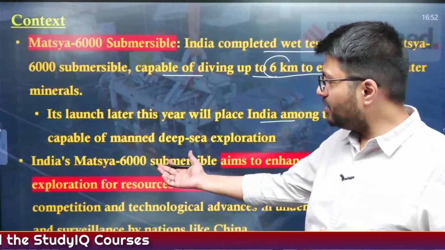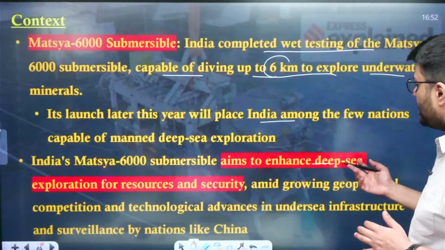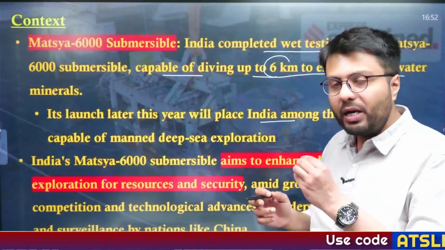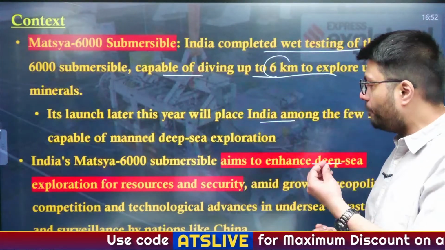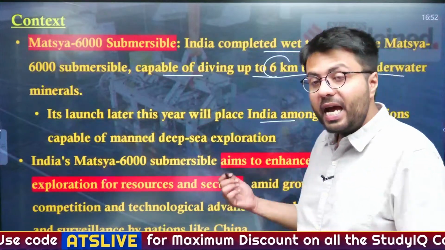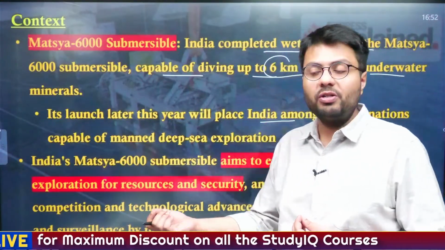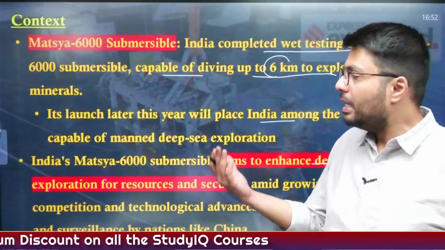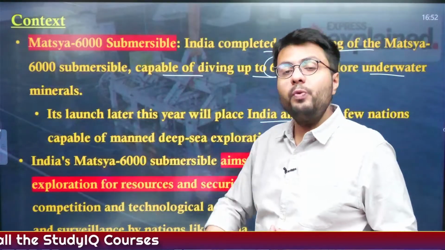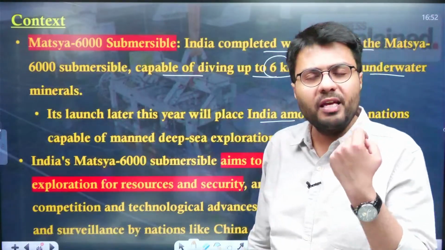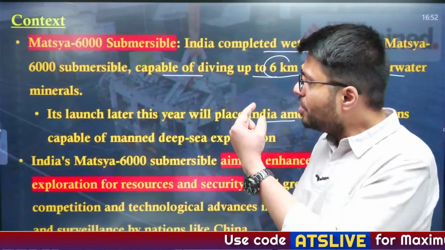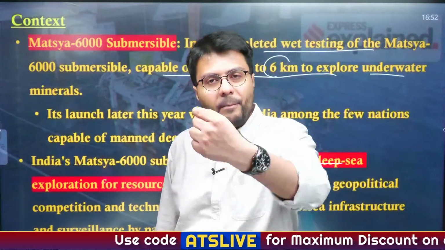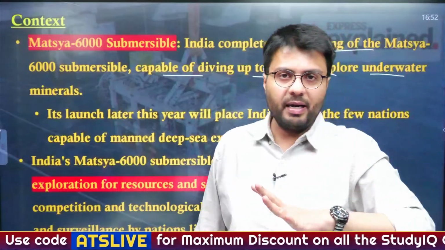Now, India's Matsya 6000 submersible aims to enhance deep sea exploration for resources and security. And you understand, amid growing geopolitical competition and technological advances in undertaking sea infrastructure or mapping the ocean floor, this kind of development becomes very necessary. As you can understand, countries like the US, France, China are also developing their own submersible vehicles. So India's development also pits these countries against India.